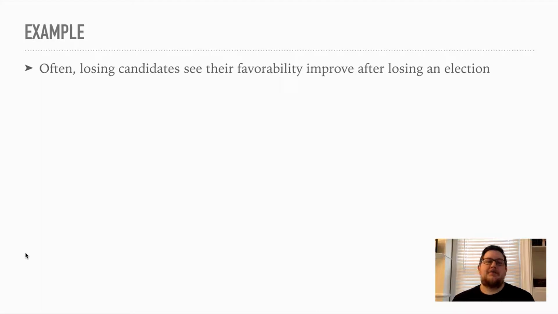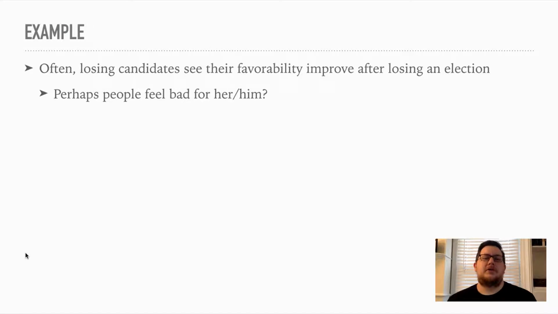So let's talk about our example. Often, the losing candidates in presidential elections will see their favorability improve after losing an election. This happens to most losing candidates. It happened to Mitt Romney. It happened to John McCain. It happened to John Kerry. It happened to Al Gore. It happened to Bob Dole. It happened to George H.W. Bush. And, of course, Ross Perot, oddly enough. It's very, very common.